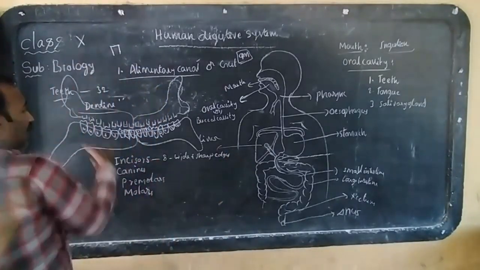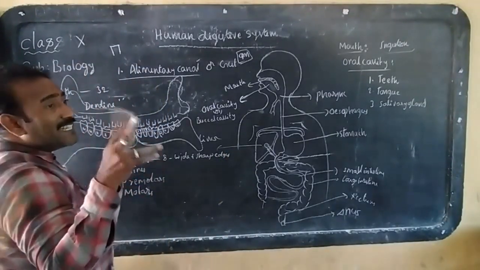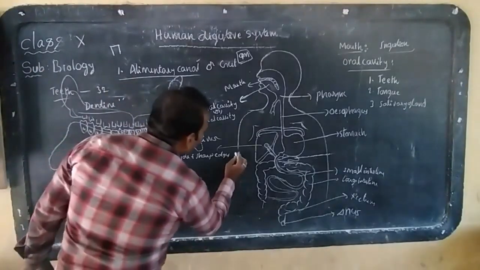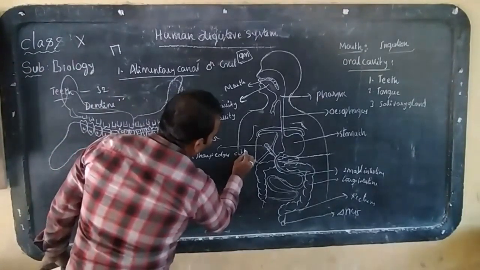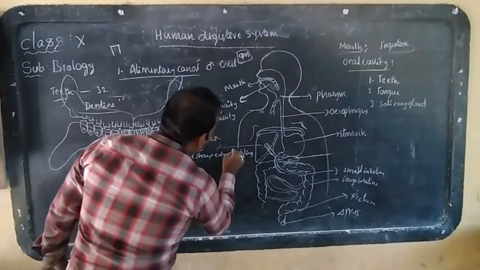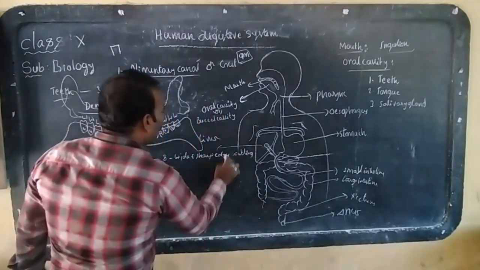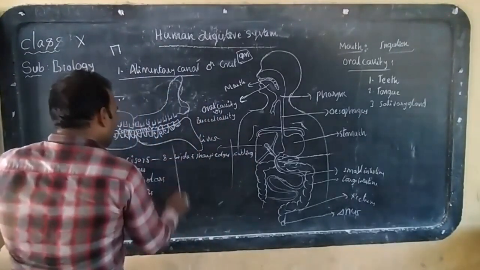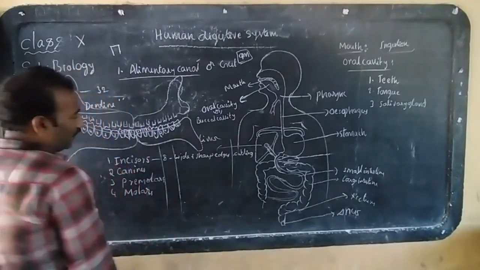Do you know what the function of these incisors is? Scissoring the food, cutting the food or biting the food. Scissoring, cutting and biting the food.